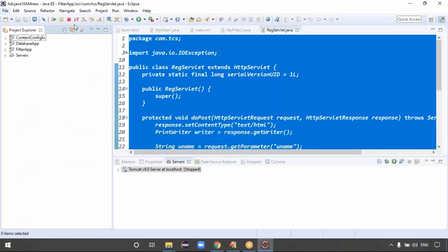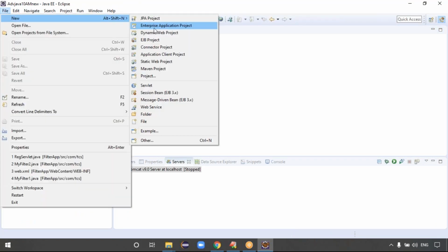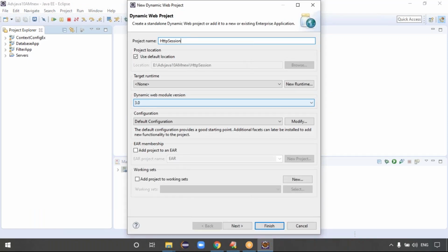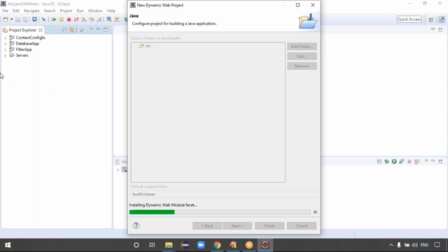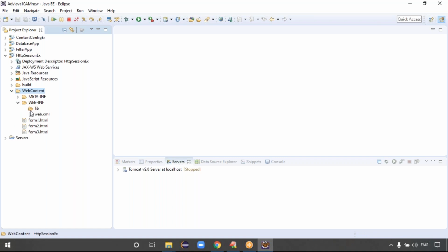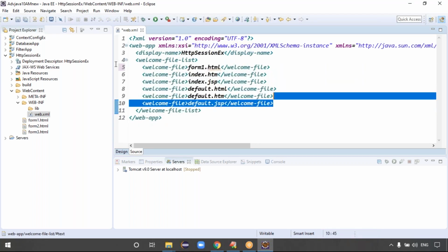Go to the Eclipse IDE and create a new project. Close all this. Create new. I want to create a dynamic web project so I can write the HTTP session example. For module version we can select 2.5. Click next, click finish. So, the HTTP session example. First we have to make the three forms. Form 1, form 2, form 3 are there, right? Which form is the starting web page of the web application, guys? Form1.html I'm making as the welcome file, right?